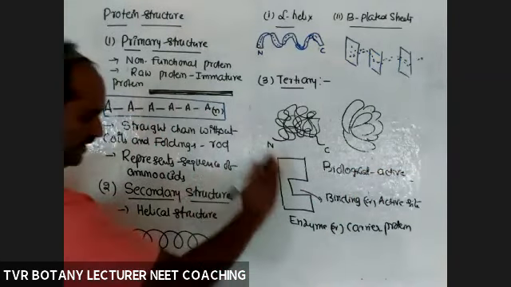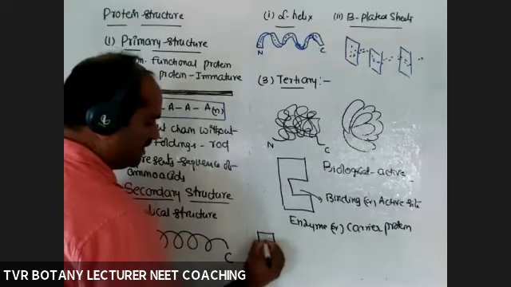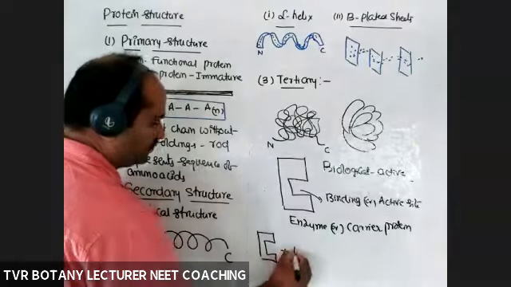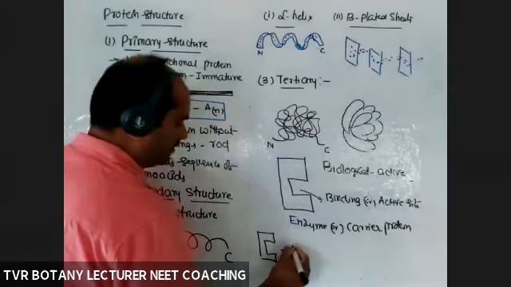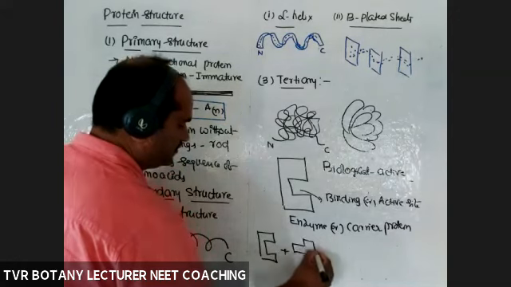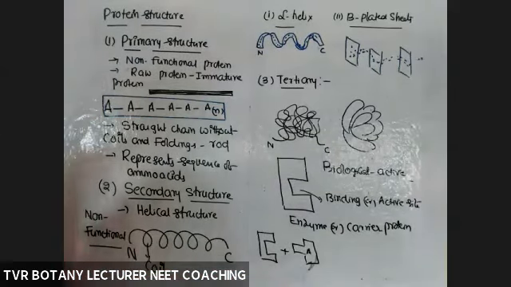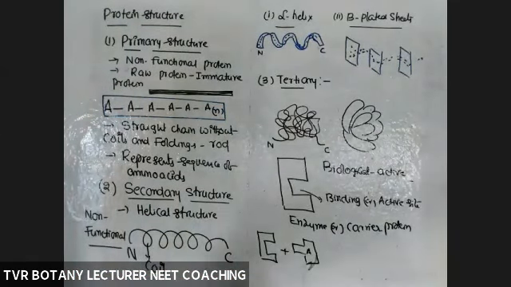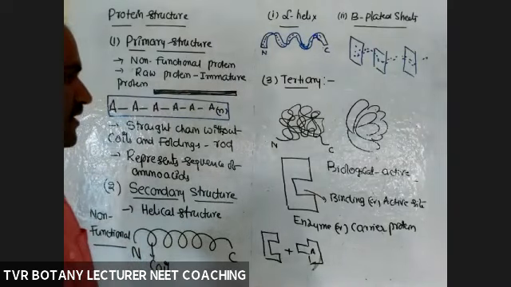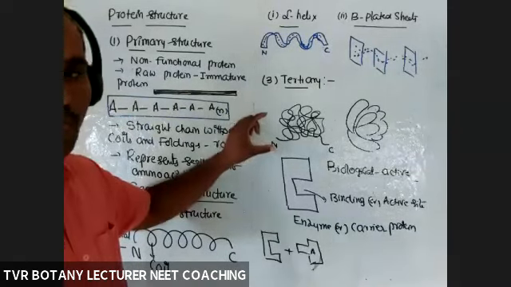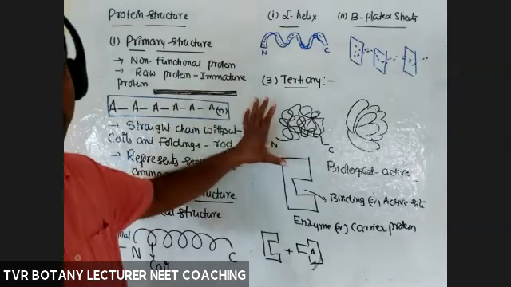For example, this is an enzyme, only a dummy diagram, and A is the substrate, whatever it is. Tertiary structure is a hollow woolen ball, a ball-like structure.